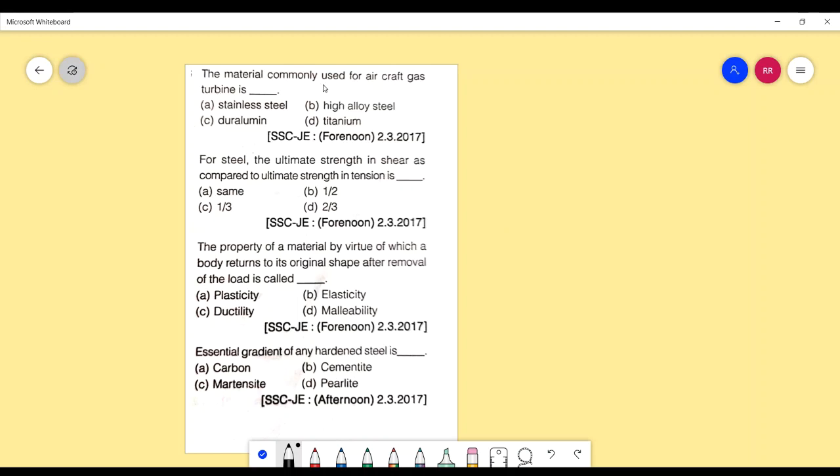The material which is commonly used for aircraft gas turbine is, well, the answer is titanium. Titanium is generally used for aircraft gas turbines because of its high strength to weight ratio.